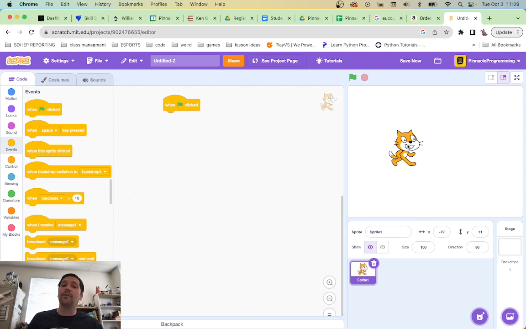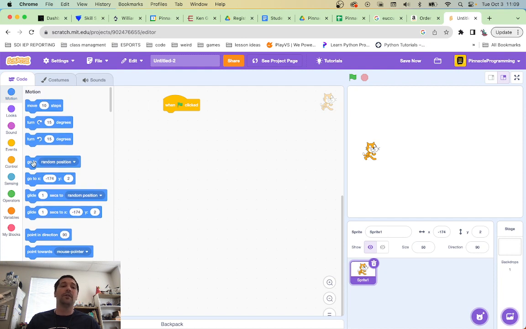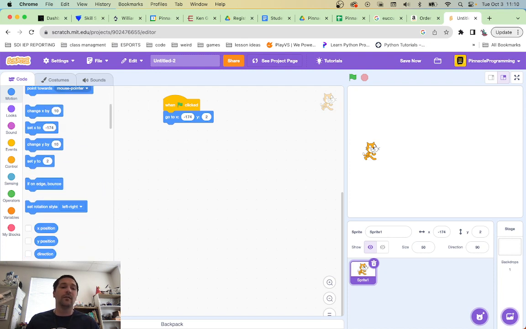So now that we've got the questions out of the way, we're going to put the cat over here at the beginning. And we're also going to change the cat to much smaller because 100 is just too big. We're going to make it 50% of the size. And then we're going to make it on the start. We're going to move to this position right here. That's where we're going. And we're also just going to make sure that it's the right size.